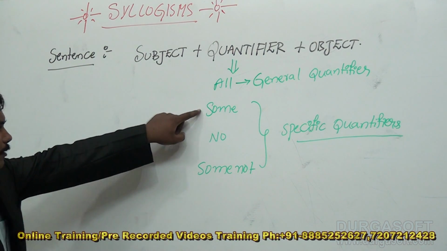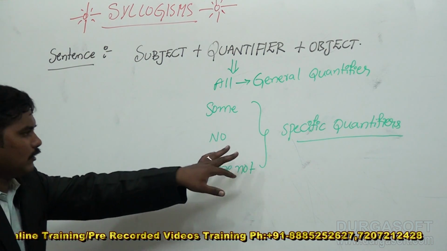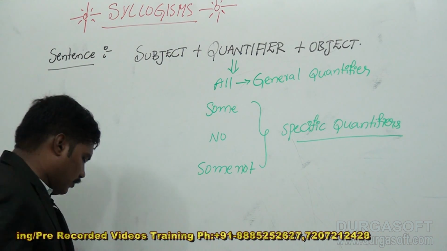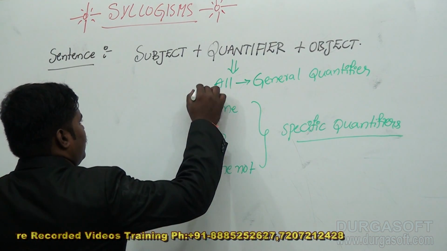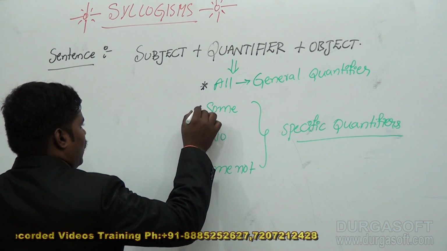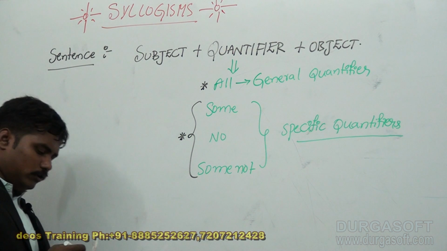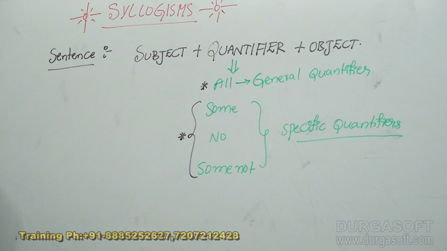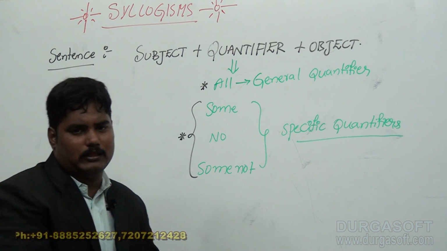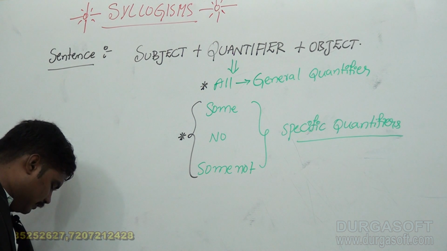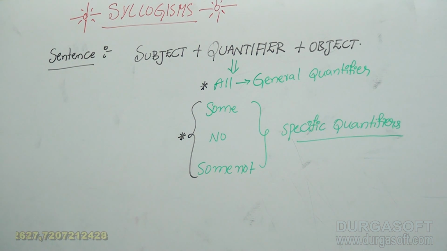Now all, some, no, and some not are the quantifiers, and particularly all is the general quantifier and these three are specific quantifiers. You should remember, guys. Where you have specific quantifiers, you should prefer the specific quantifiers for framing the answer, for getting the conclusion also.